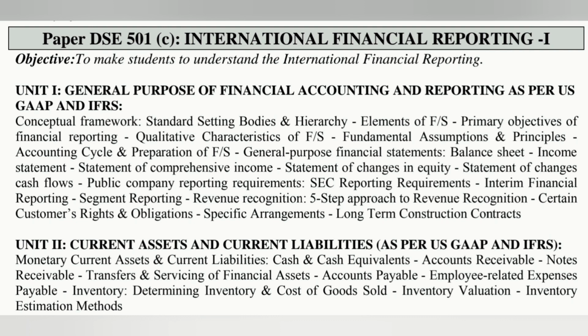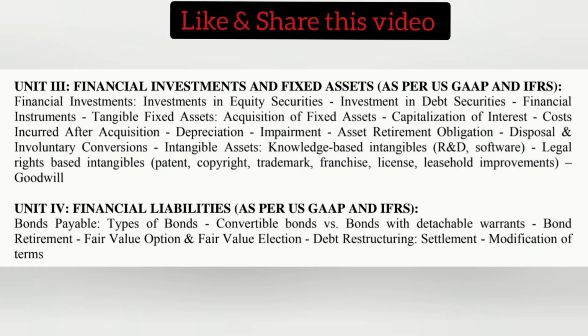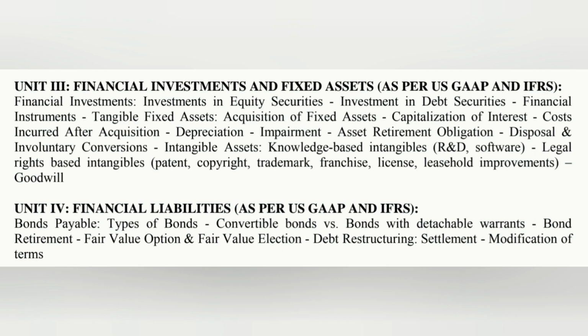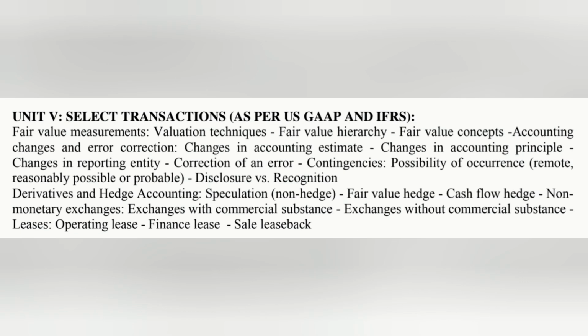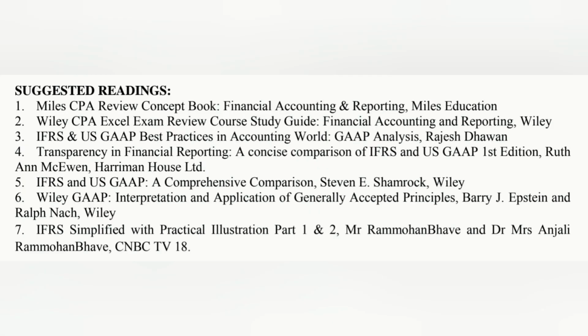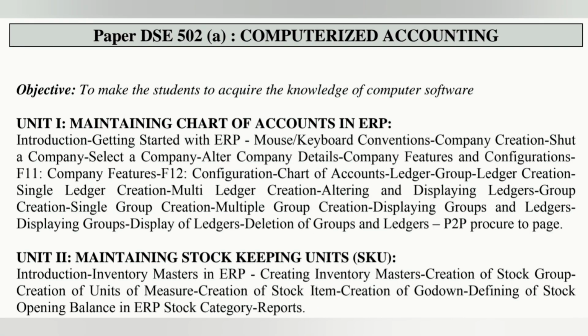On screen you can see complete syllabus unit wise of this subject. Total 5 units we have. In exam, 1 or 2 short questions are coming from each unit and 2 long questions are coming from each unit. You also see the suggested books for this subject on screen. Next subject, Computerized Accounting.